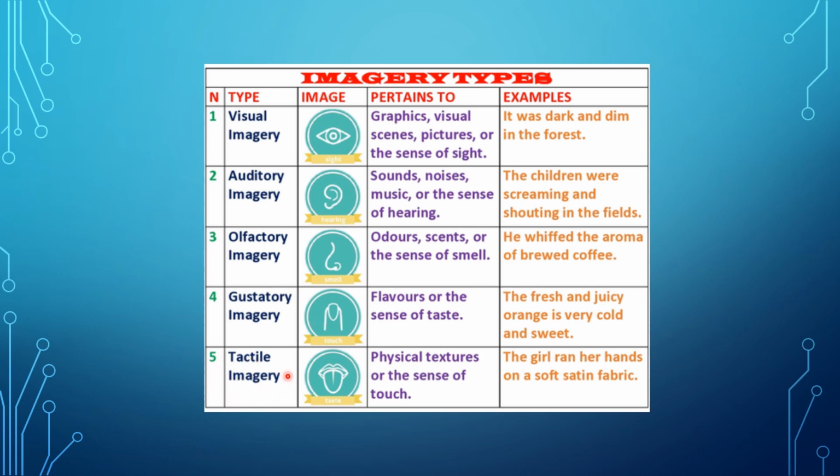Next imagery type is tactile imagery, physical textures or the sense of touch. So it pertains to that. The girl ran her hands on a soft satin fabric. Now this is something we can feel by touching. So these are your imagery devices.